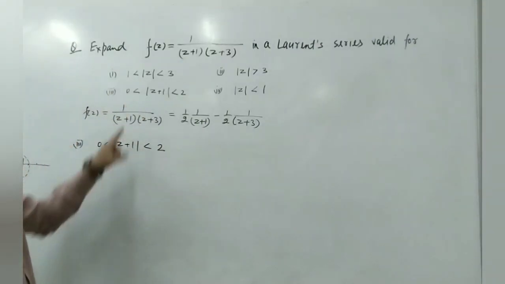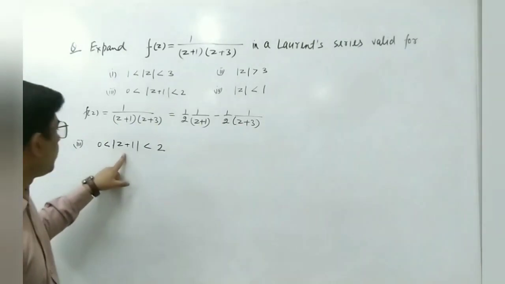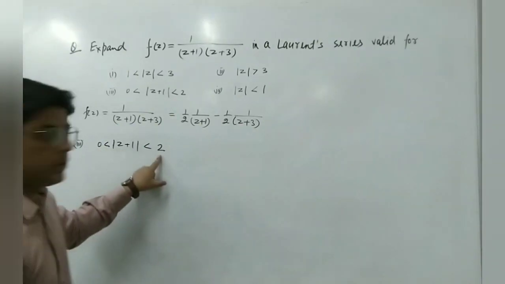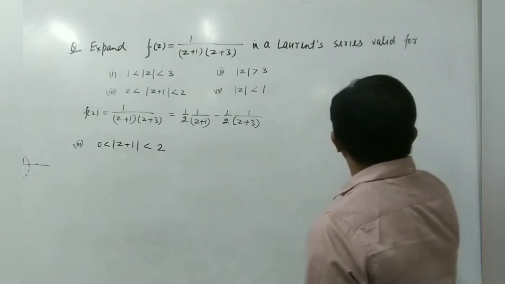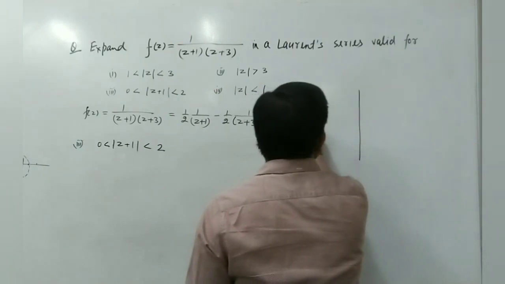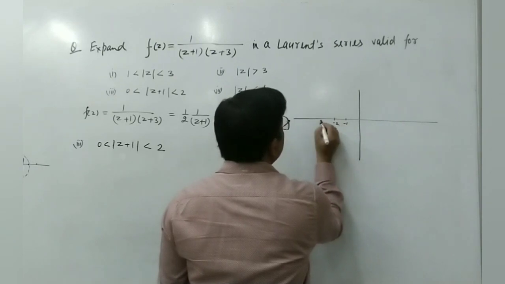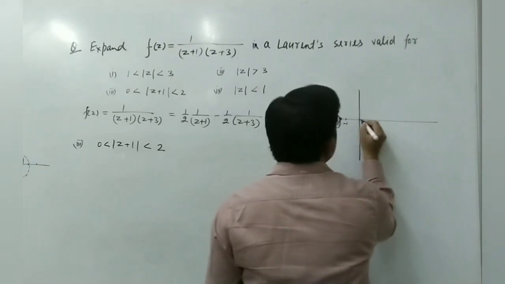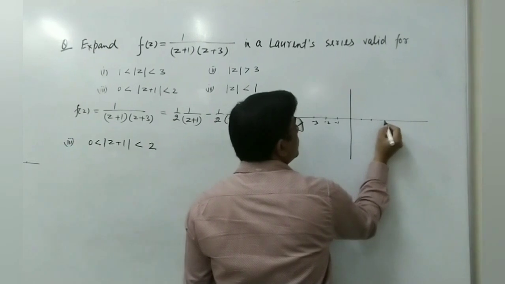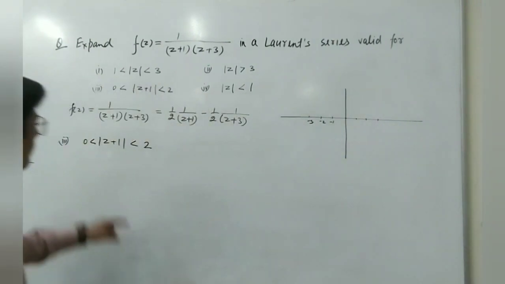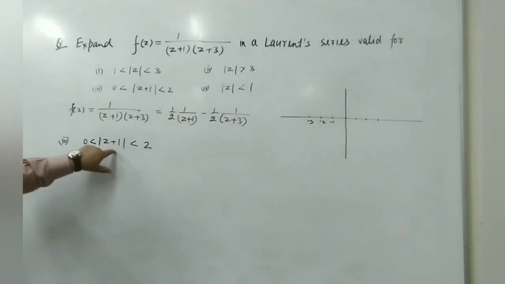So in the third case, we have this region, mod z plus 1 greater than 0, less than 2. So again we make this region. Suppose here we have minus 1, minus 2, minus 3, this is 0, this is 1, 2, 3. Here we have to make a circle with center at minus 1.